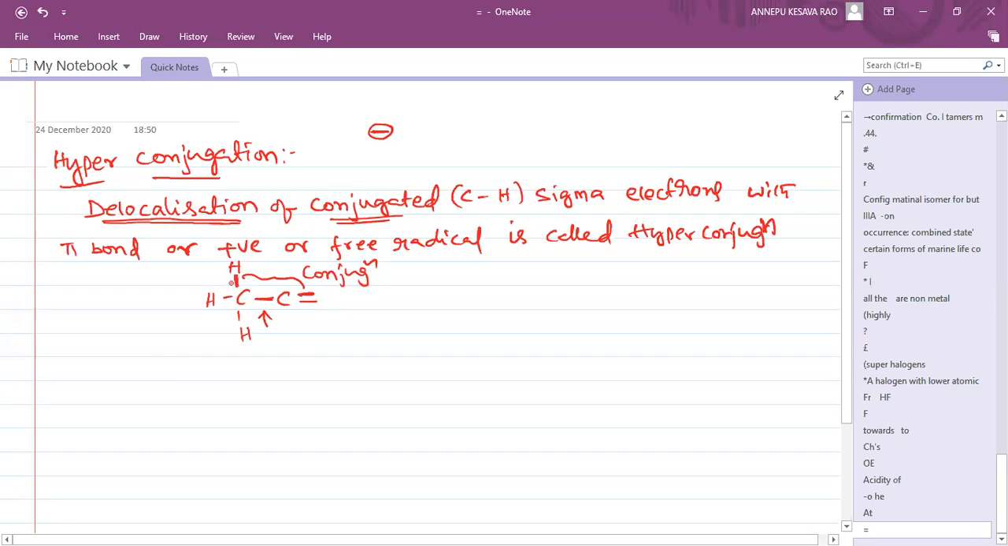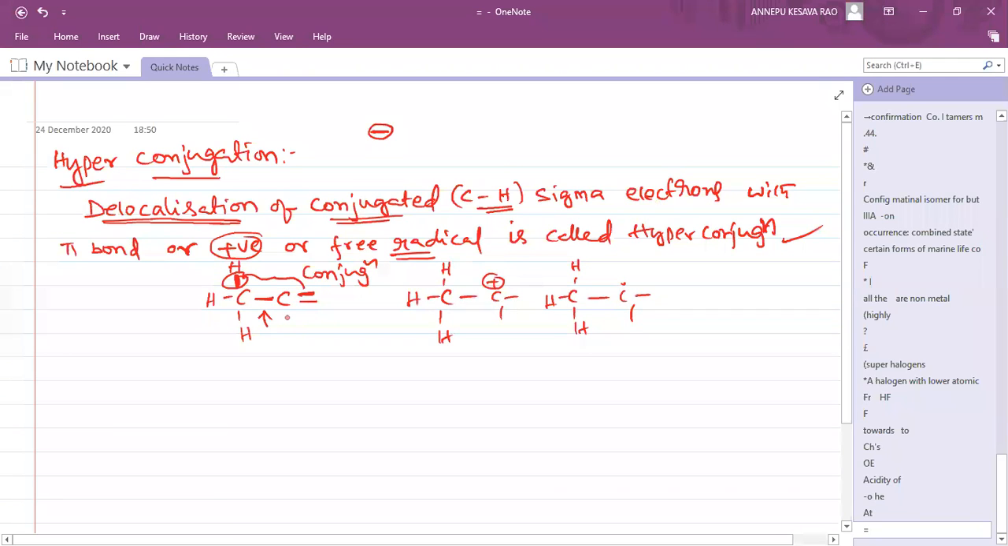So delocalization means this sigma bond will not be there here. It will be going somewhere. So that's called delocalization of conjugated CH sigma electrons with whom? Pi bond, or a positive charge carbon, or a free radical of carbon. That is called hyperconjugation. Now, that is the pi bond. In the same way, conjugated sigma bond with a positive charge, and conjugated sigma bond with a free radical.